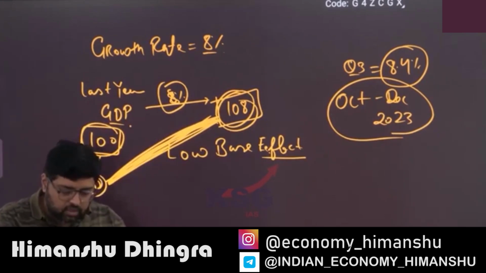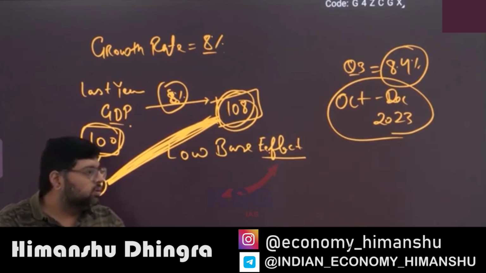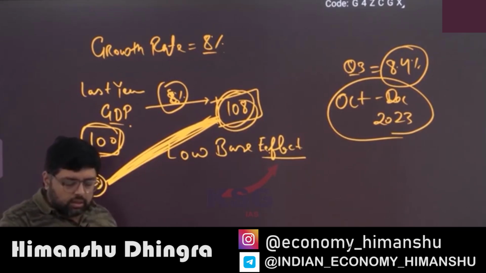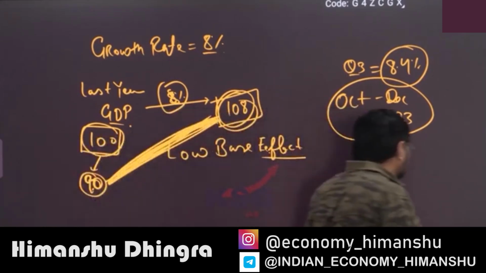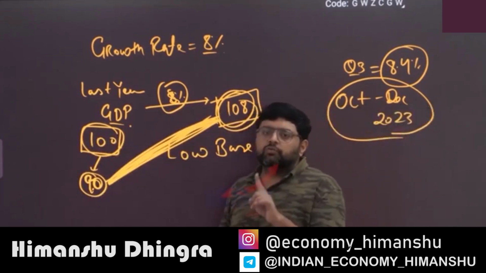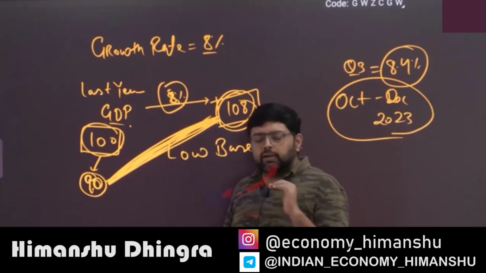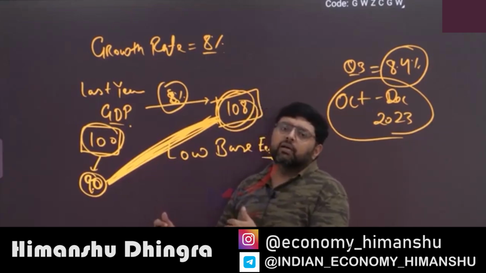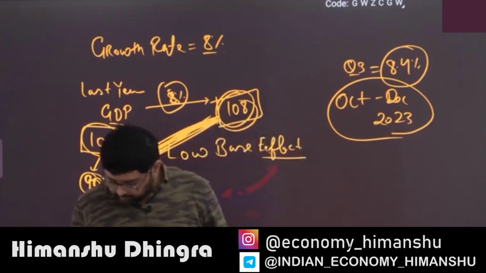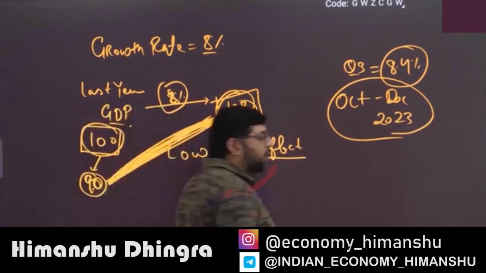Clear? I hope it is clear to you, everyone. So this is the concept of GDP. Remember that we talk about GDP in terms of numbers, which talks about final goods and services. We also talk about GDP in terms of growth rate. When I am talking about growth rate, it means I am comparing with the previous year.